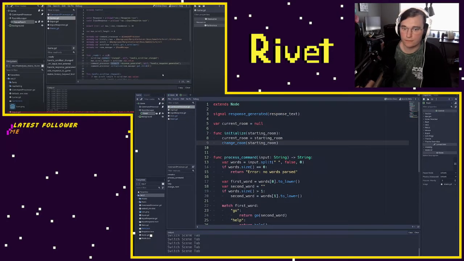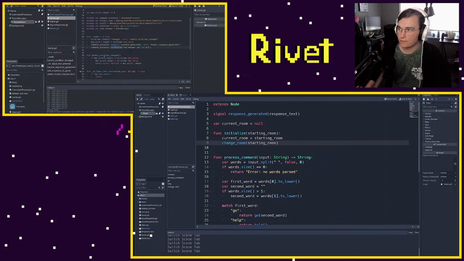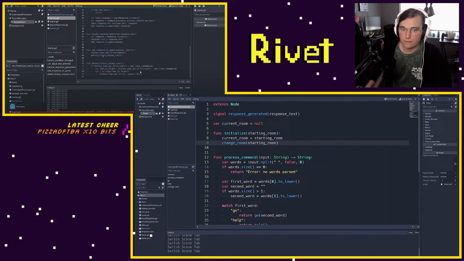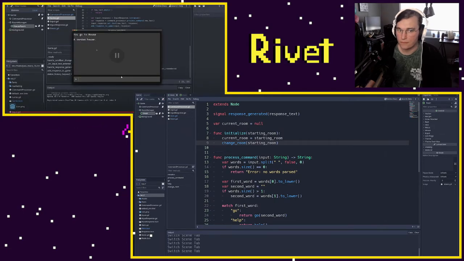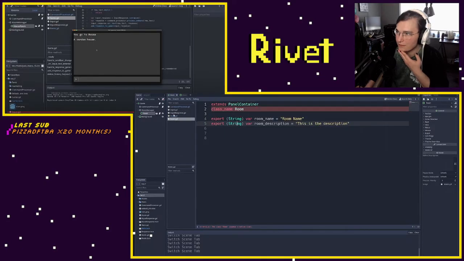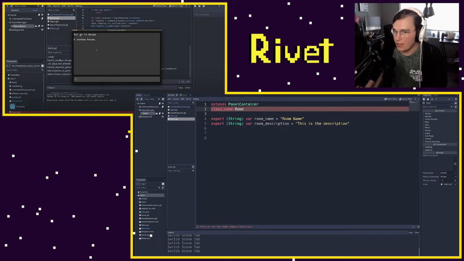We don't have to have this hard-coded starting message anymore because when we initialize our game, it's just going to get printed out. So now that we have it, let's see this in action. If I run our game, we'll see. Yeah, there's something messed up with this specifically, like right here, and I'm not sure how to fix it. It says Shadow's a native class.